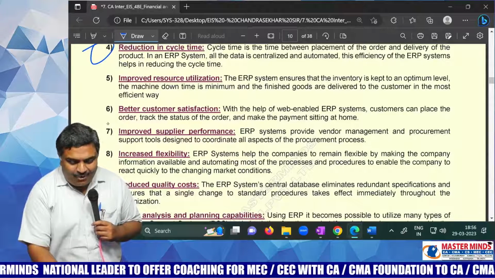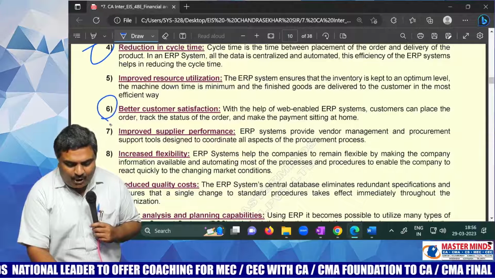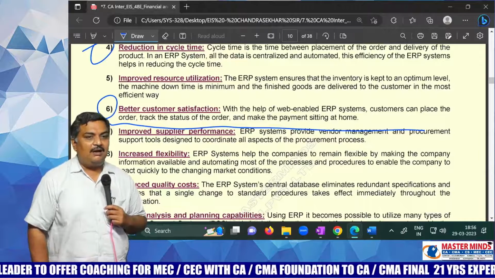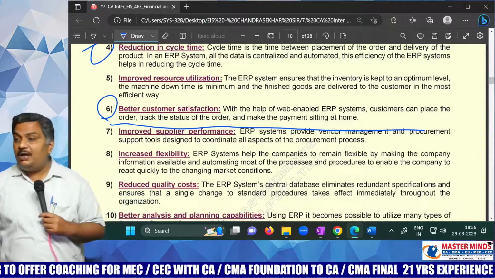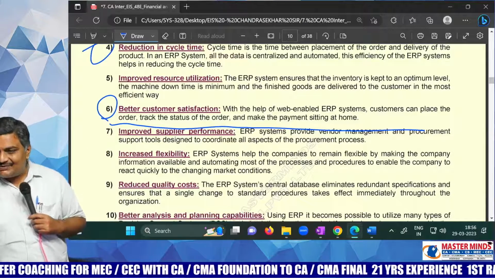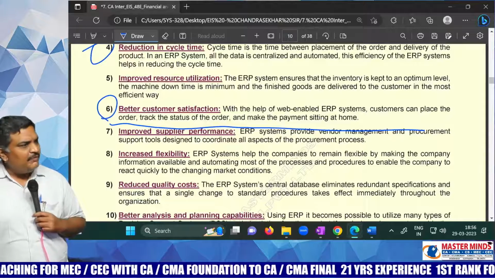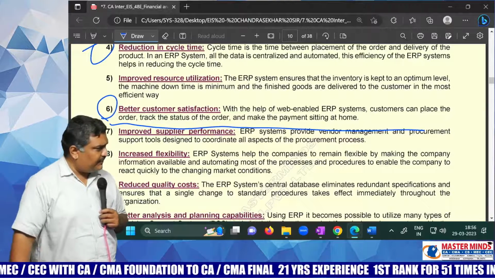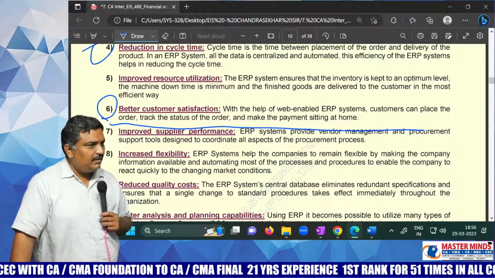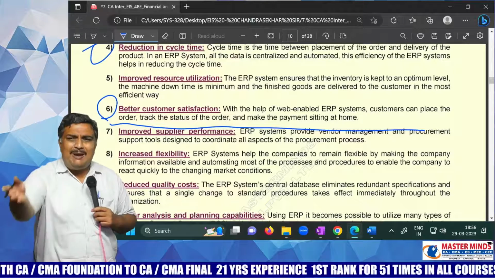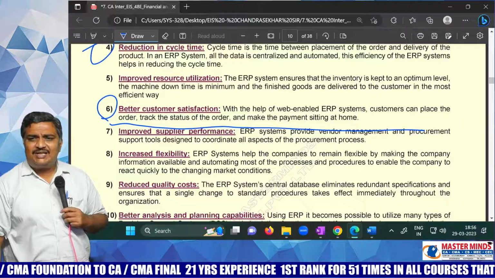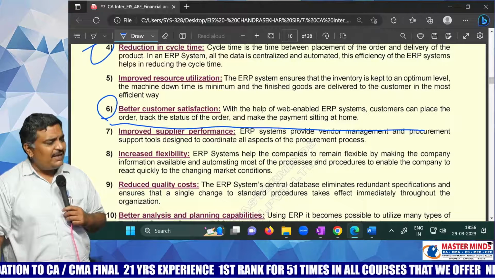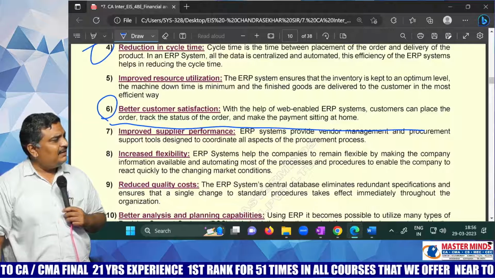And above all, the killer point, the most important point, the most incredible point. When will your business become profitable? When there is better customer satisfaction. Will your customer be satisfied if you make him wait in a long queue for longer hours? Do BPR, business process re-engineering, and change everything. Don't make the customer stand in the line.